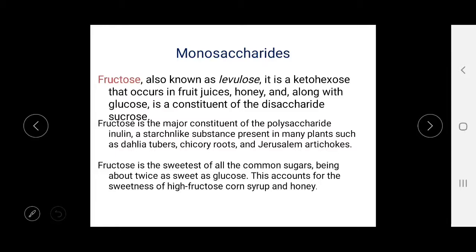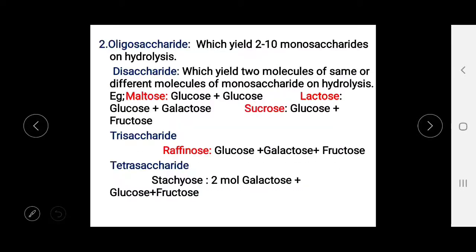Here the fructose is the major constituent of polysaccharides like inulin, a starch-like substance which is present in many plants such as dahlia tubers, chicory roots and Jerusalem artichokes. Fructose is the sweetest of all the common sugars, being about twice as sweet as glucose, and this accounts for the sweetness of high fructose corn syrup and honey.